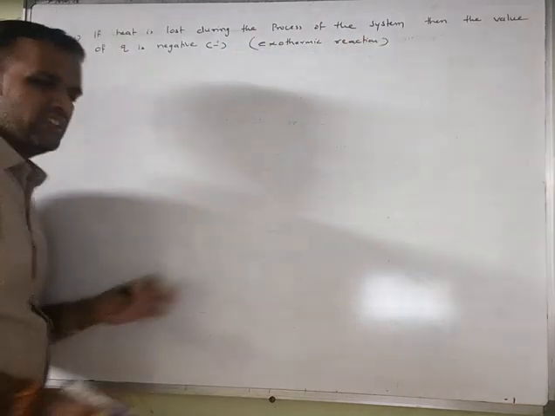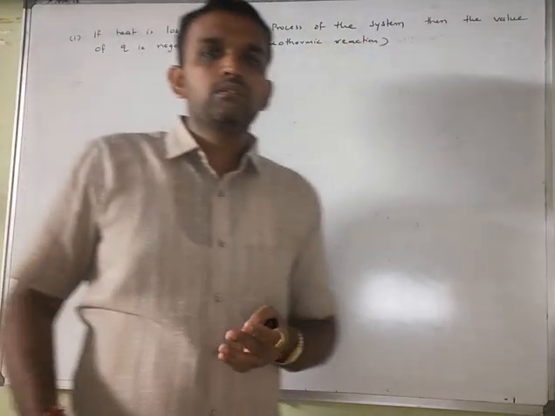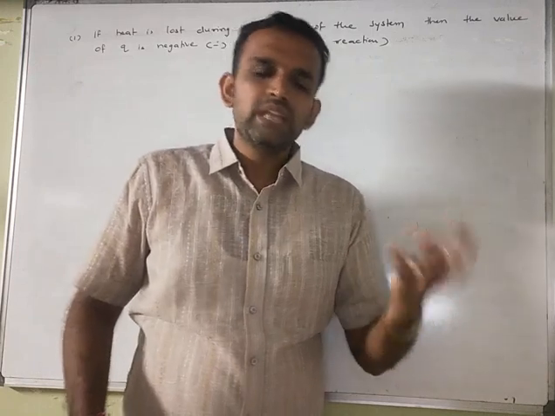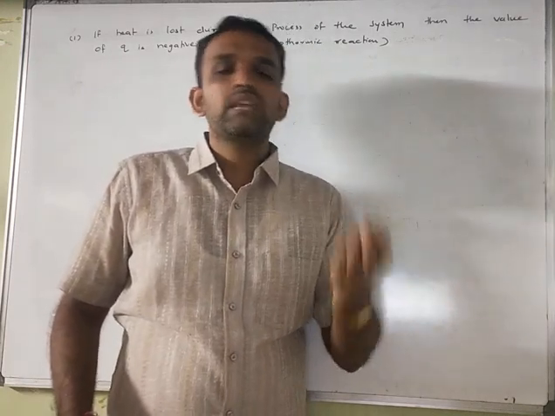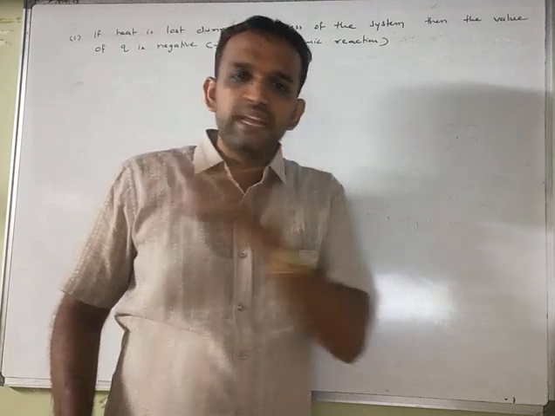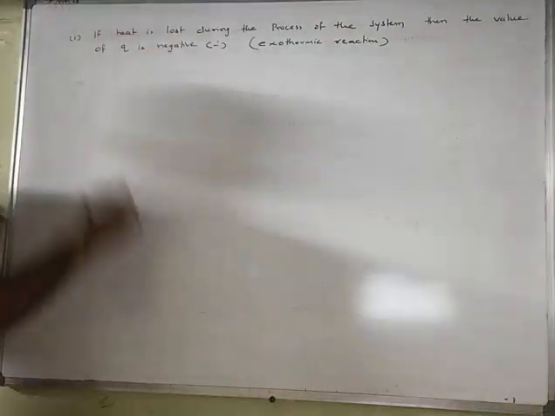When the reaction is exothermic, when heat is released during any chemical reaction, then delta H, the change in enthalpy, will be negative.